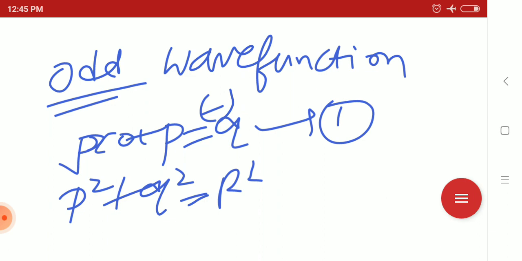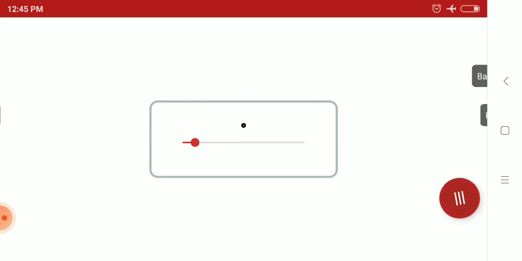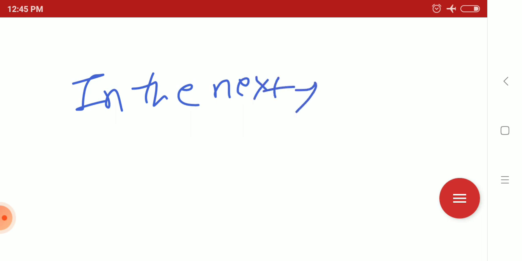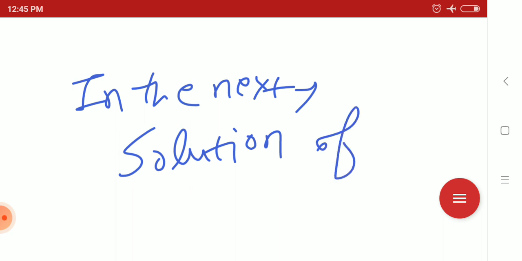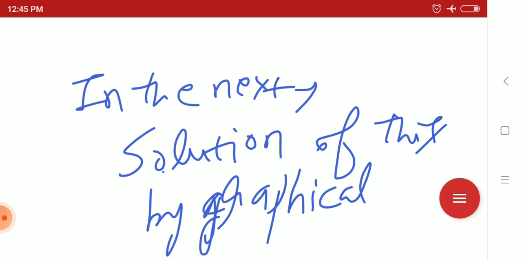Same thing. In the next video, in the next session, we'll discuss the solution of this finite square well by the graphical method. That is going to be a very, very important video.